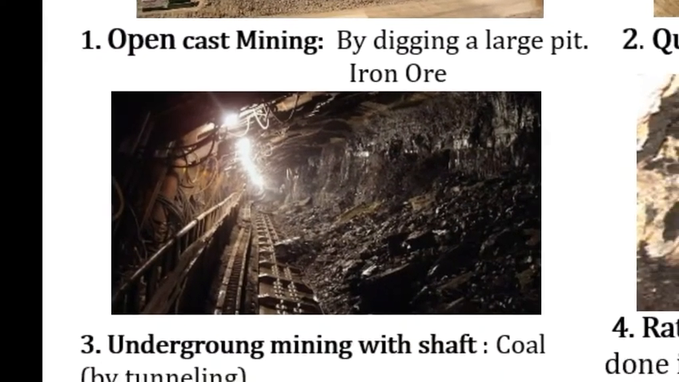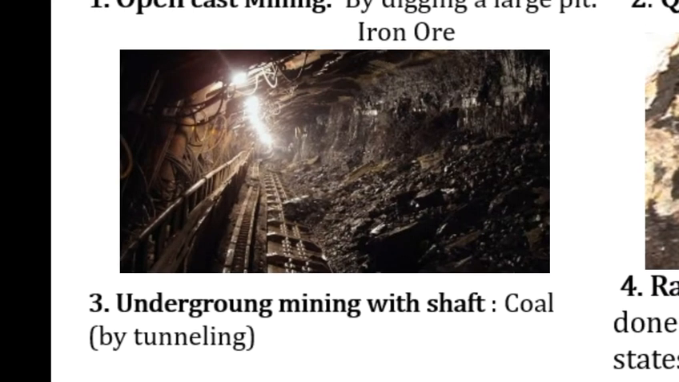Next we have the underground mining with the shaft. What does it mean? When the minerals are found at a very great depth, there is a need to make a tunnel. So a long and narrow tunnel is formed, and by that the mining is done. That is why it is called underground mining. The other two, the open cast and the quarrying, are surface mining, and this is underground mining, used when minerals are formed at a very great depth. Coal is mainly extracted by these processes.